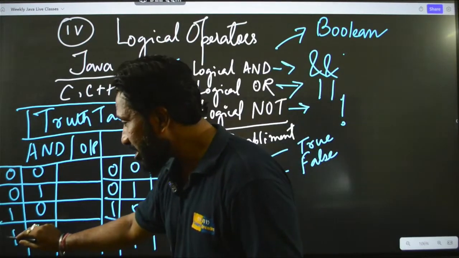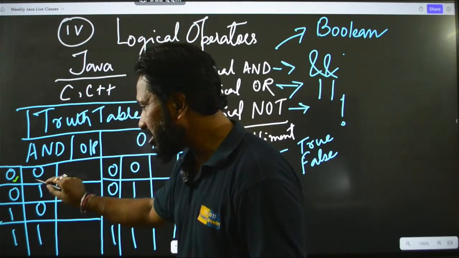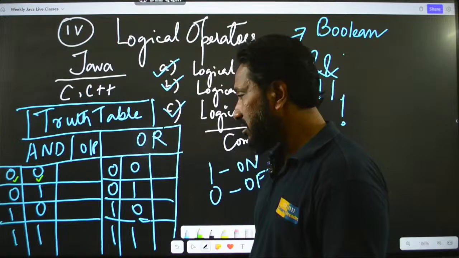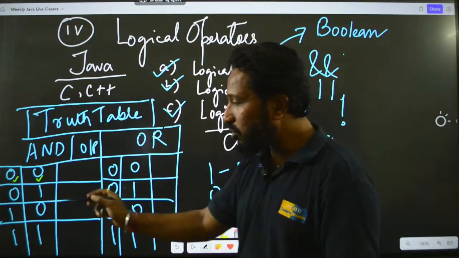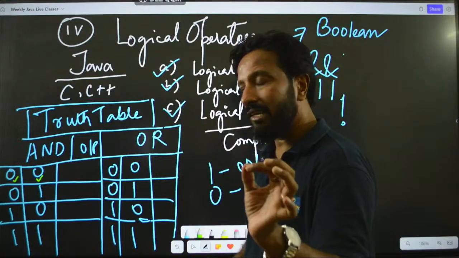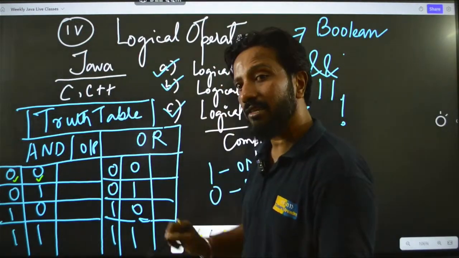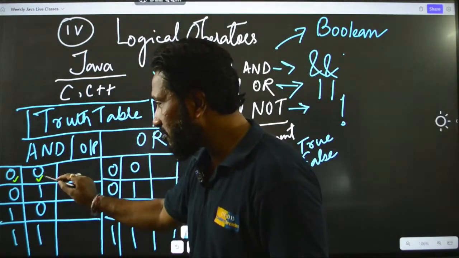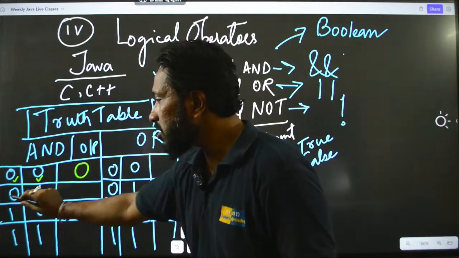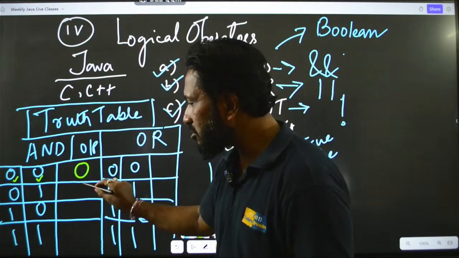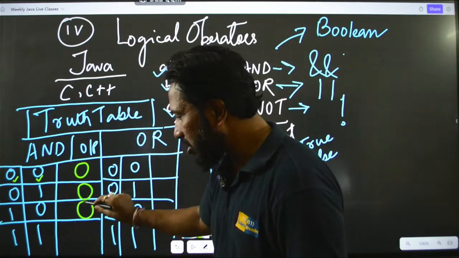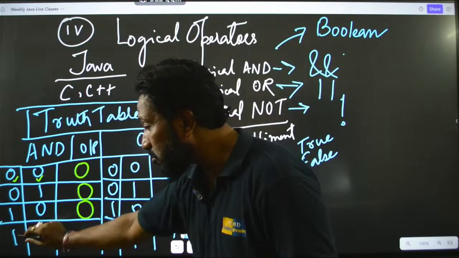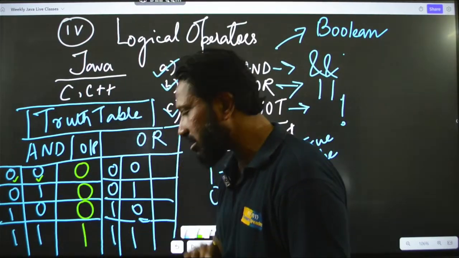In this case you can see 0, 0, that means false and false, right. 0 means false. So, when both the inputs are true, then only the output of the AND table is true. So, 0, 0, false and false will be false, 0, 1, false and true, will also be false, 1 and 0, true and false, will also be false, and 1 and 1, true and true. So, only in this case it is true.